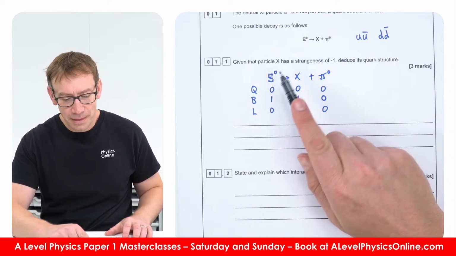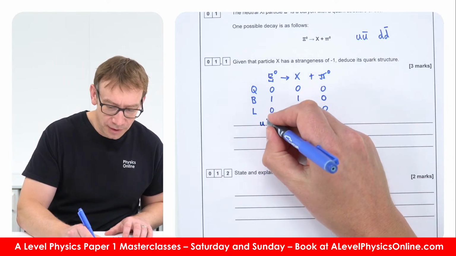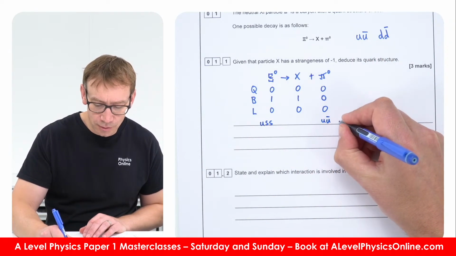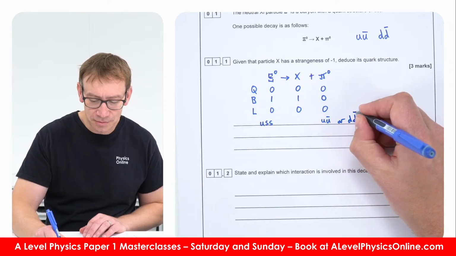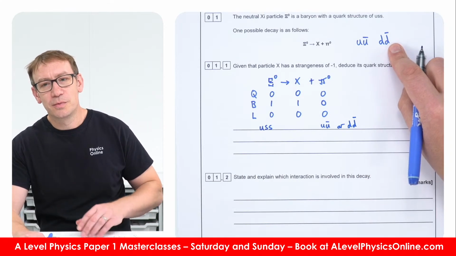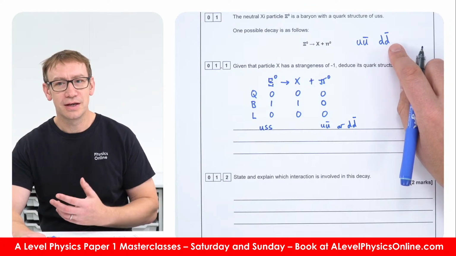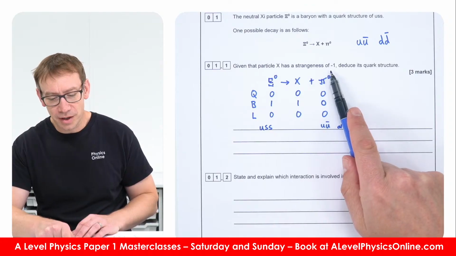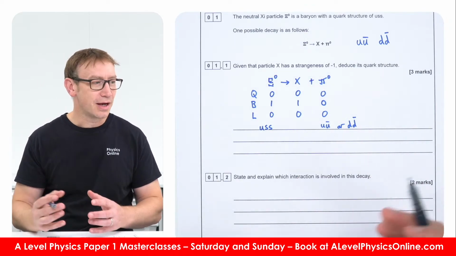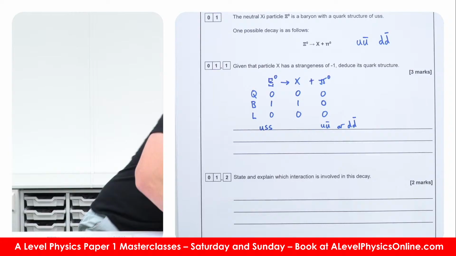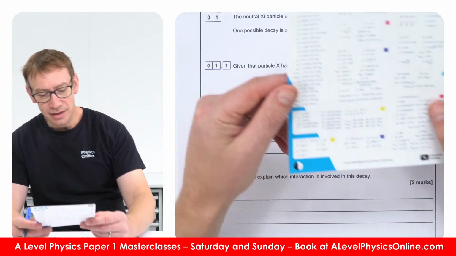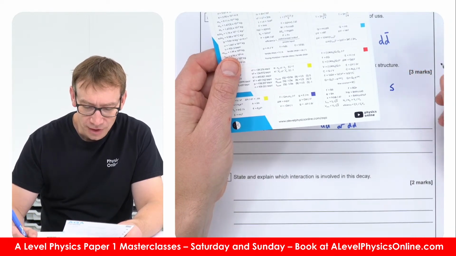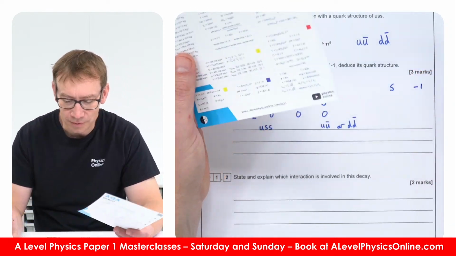Now it says as well that this starts with a quark structure of up, strange, strange. We know that this is going to be the up anti-up, or it could be a down anti-down. And of course the pion is just one of these kind of bosons which can be used to exchange a force. So it says particle X has a strangeness of -1. That then leads us back to what we know about the strange quark. And looking at the data that you're given, you're told that a strange quark has got a strangeness of -1.